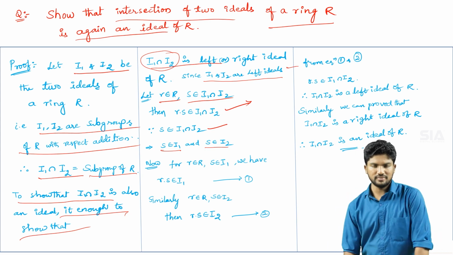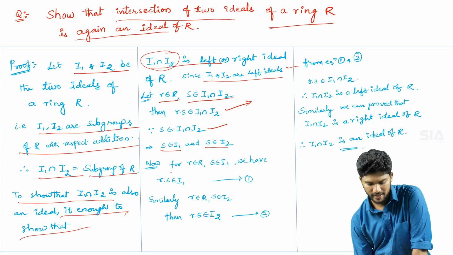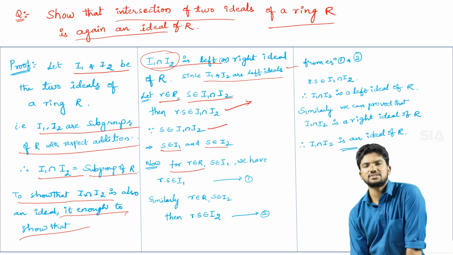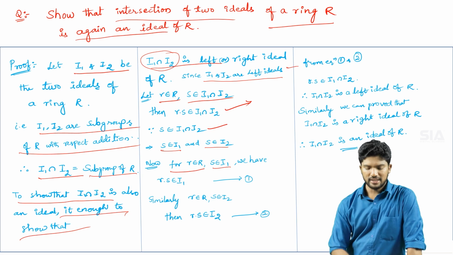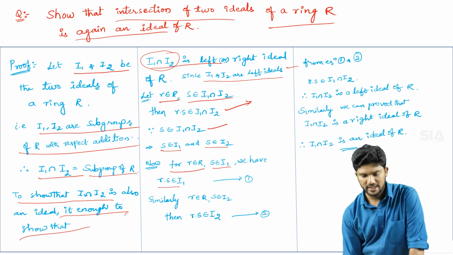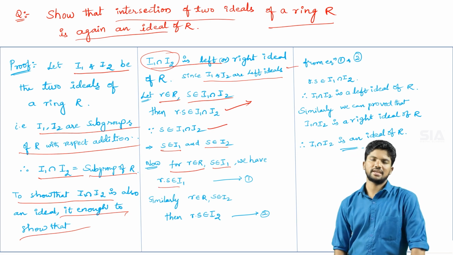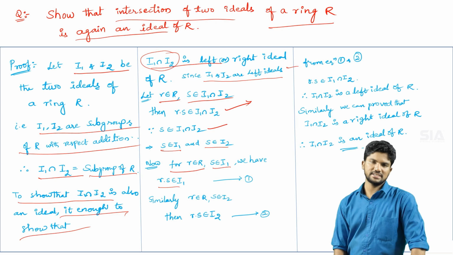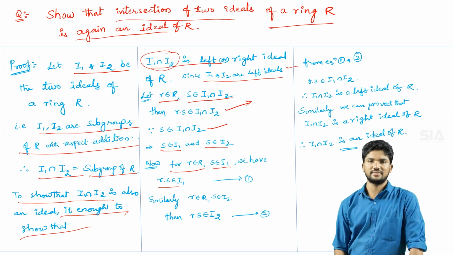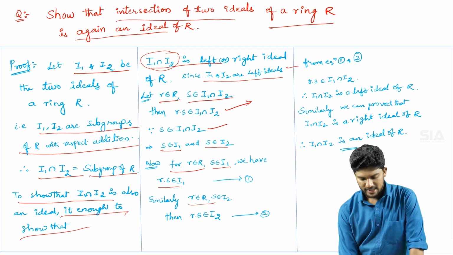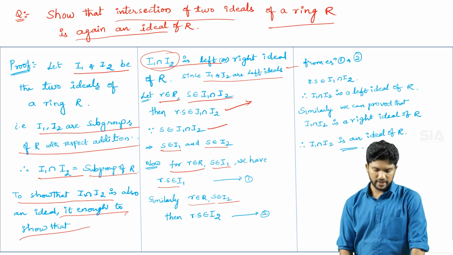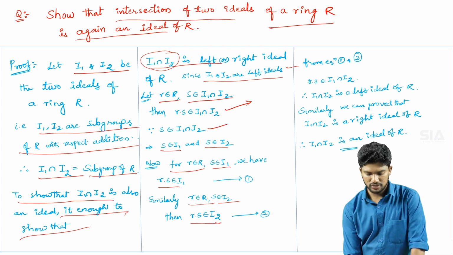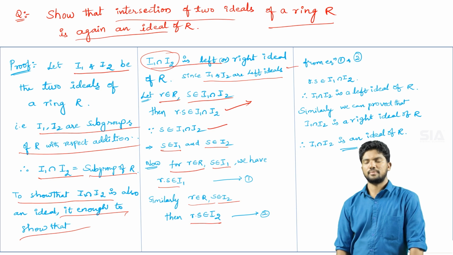Now with the help of these two ideals, first I take small r belongs to capital R and small s belongs to I1, we can apply the left ideal condition: r into s belongs to I1. That is equation number 1, according to the definition of the left ideal. Similarly, small r belongs to capital R, small s belongs to I2. So therefore r into s also belongs to I2. That is equation number 2.